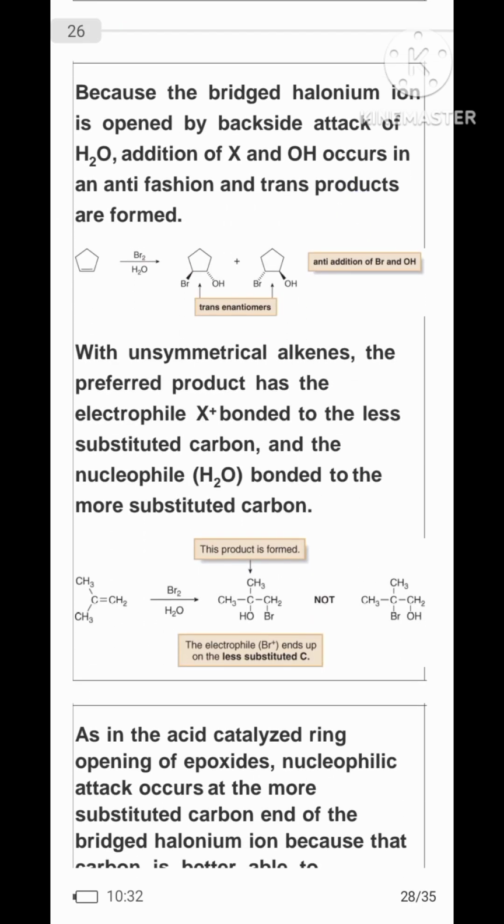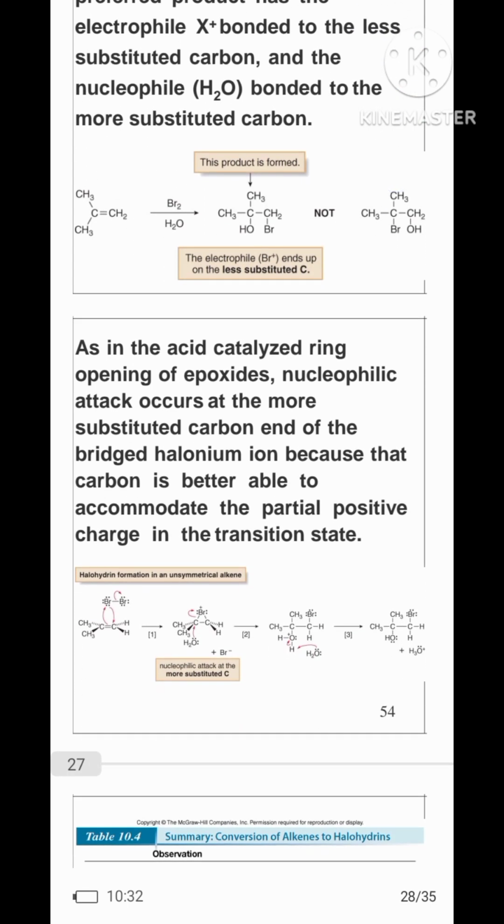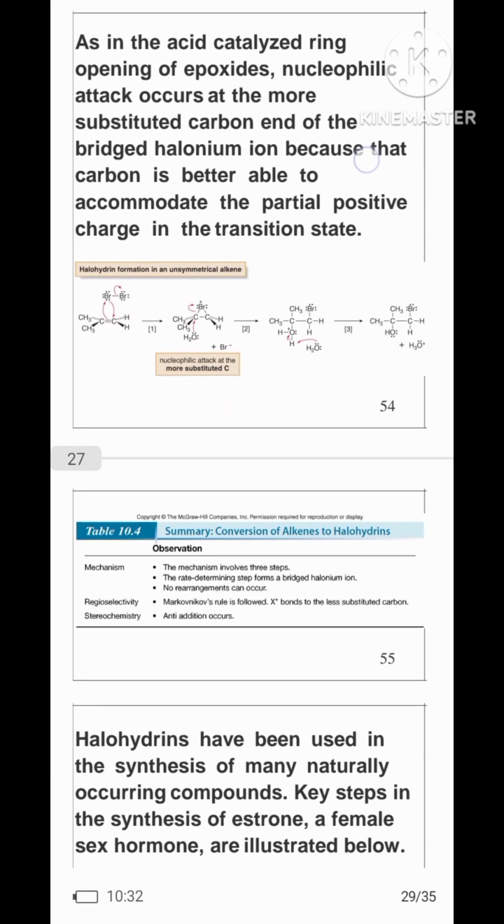With an unsymmetrical alkene, the preferred product has the electrophile X+ bonded to the less substituted carbon and the nucleophile H2O bonded to the more substituted carbon. As in the acid-catalyzed ring opening of an epoxide, nucleophilic attack occurs at the more substituted carbon end of the bridged halonium ion because that carbon is better able to accommodate the partial positive charge in the transition state.